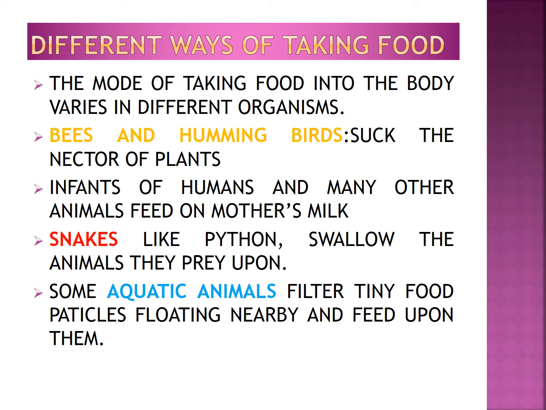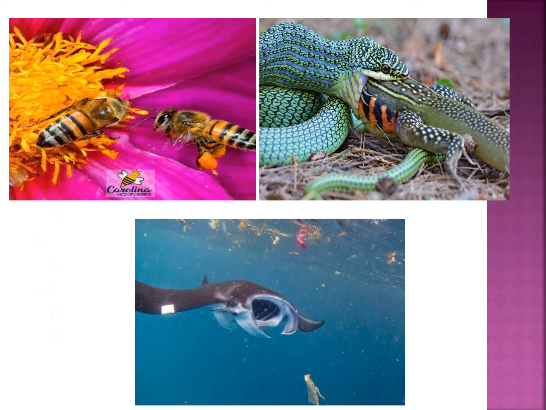For example, bees and hummingbirds suck the nectar of plants. Infants of humans and young ones of many animals feed on mother's milk. Snakes like python swallow the animals they prey upon. Some aquatic animals filter tiny food particles floating nearby and feed upon them. From these pictures, you will understand the mode of taking food into the body in different organisms.